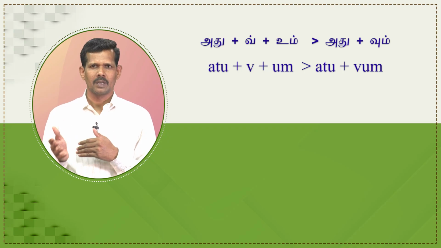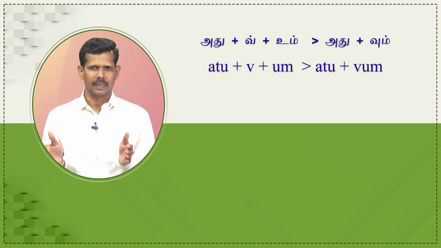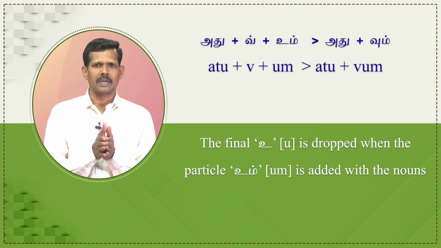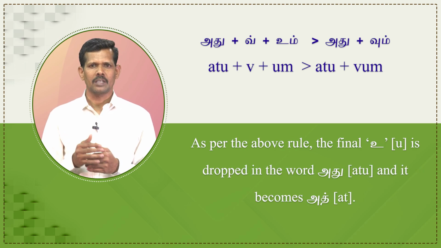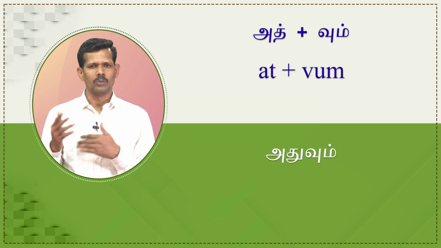It becomes adu plus vum. Here we have to apply another rule. The final u is dropped when the particle um is added with the nouns. As per the above rule, the final u is dropped in the word adu and it becomes ad. Now the structure is ad plus vum. It becomes aduvum.